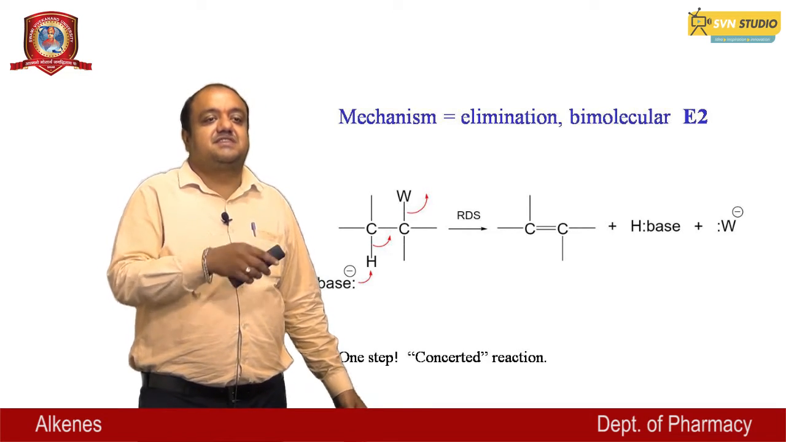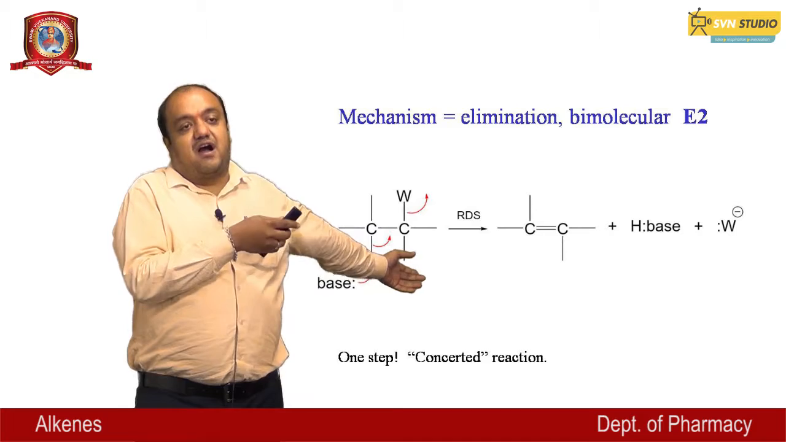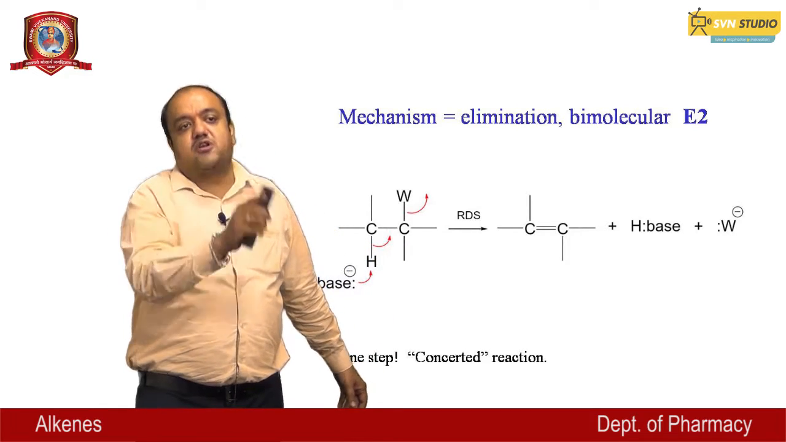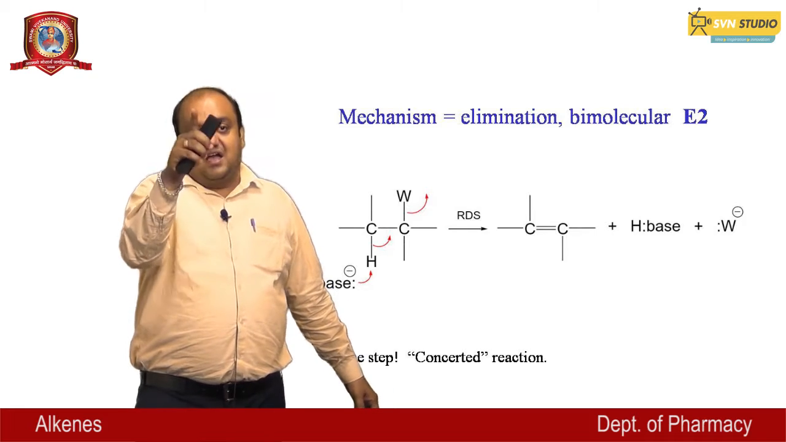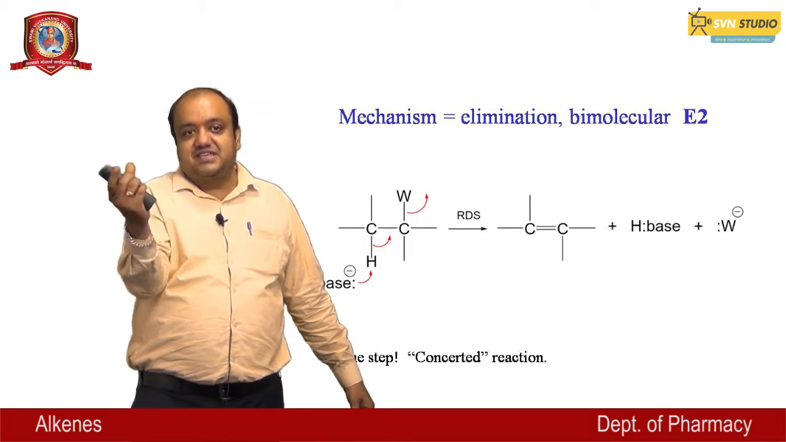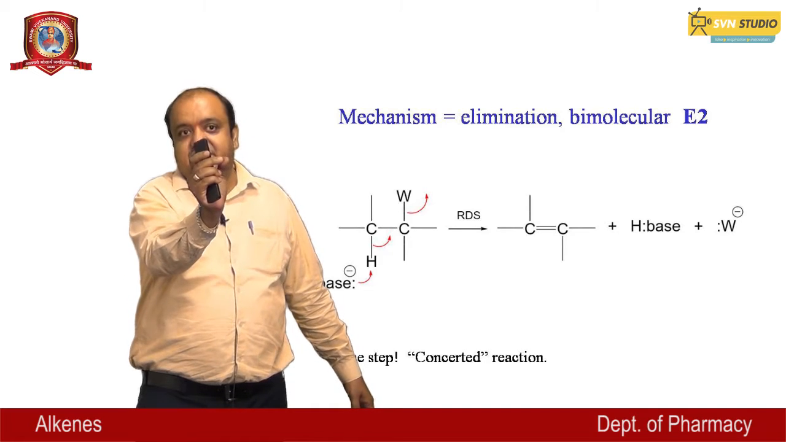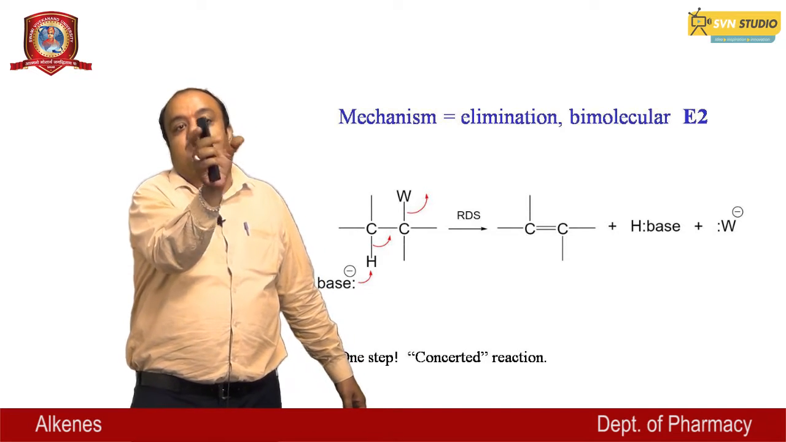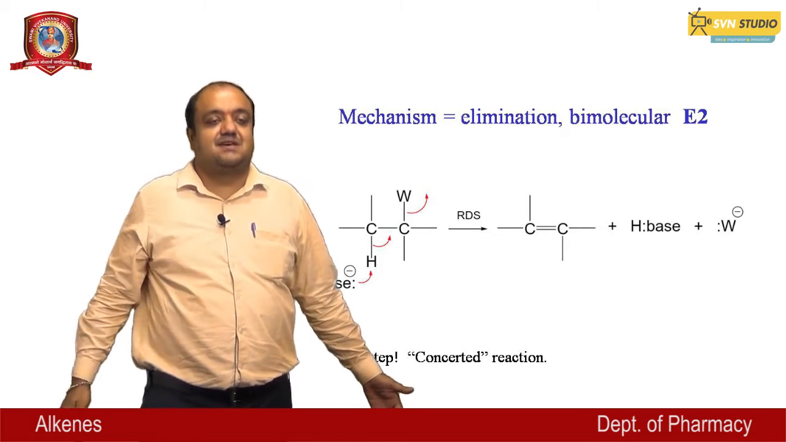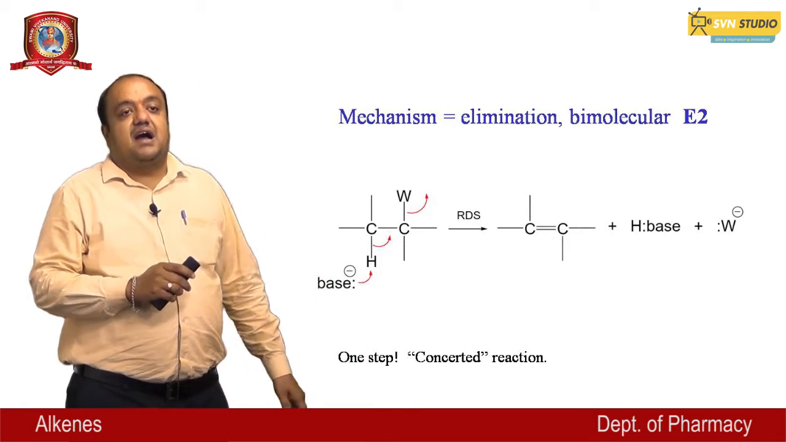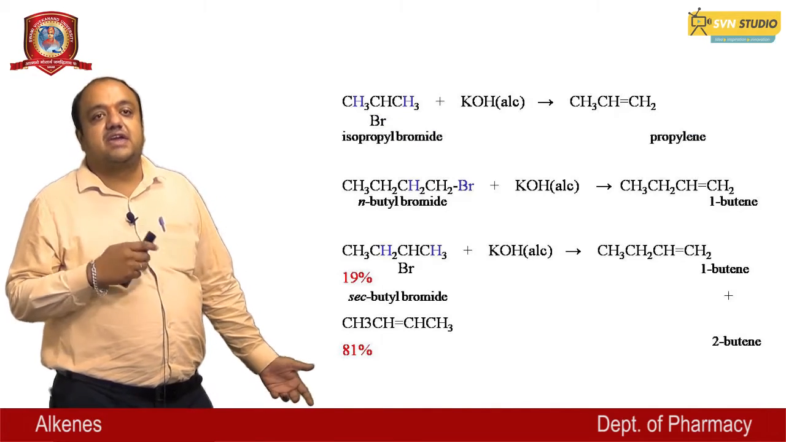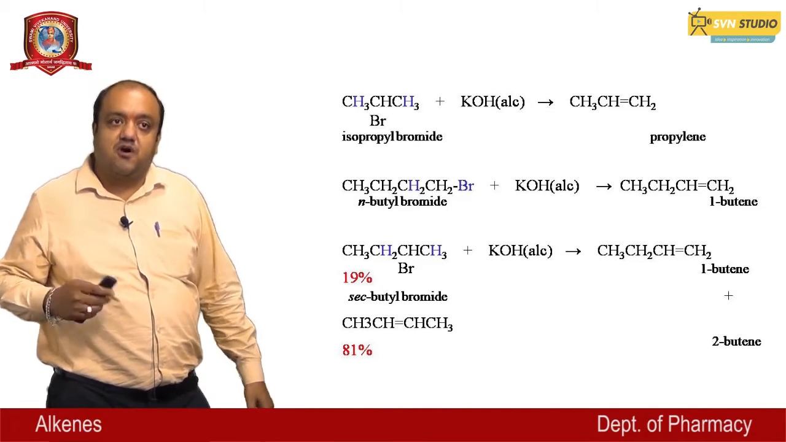In this reaction, the nucleophile or base attacks the proton, and the base eliminates the hydrogen atom, and the alkene molecule is formed. This is a one step reaction, and this is a concerted reaction. Again, isopropyl bromide reacts with alcoholic KOH, and the propylene molecule is formed.